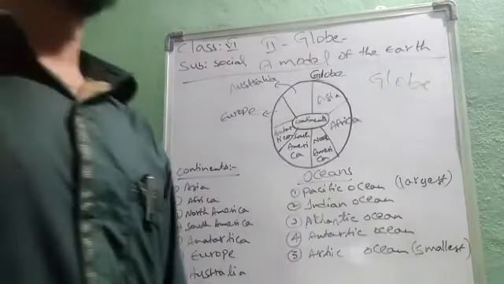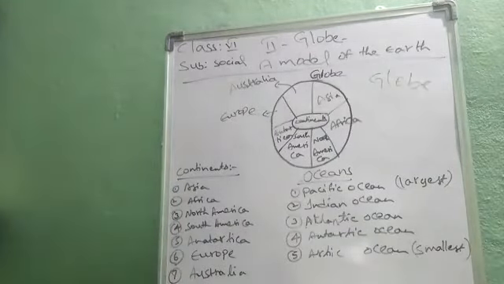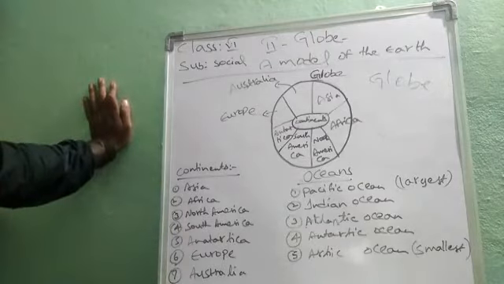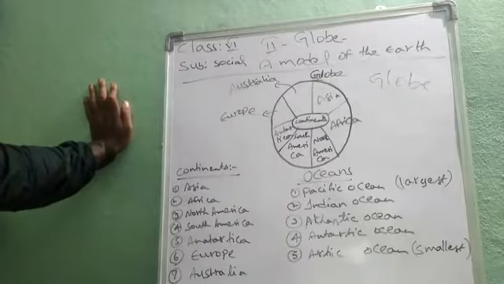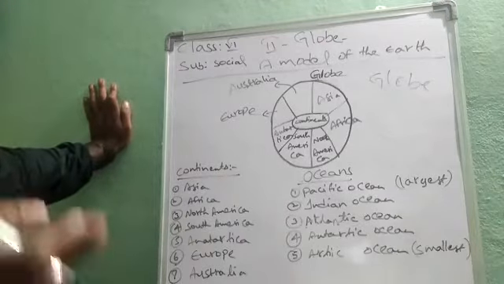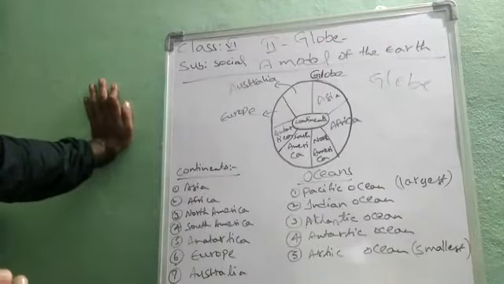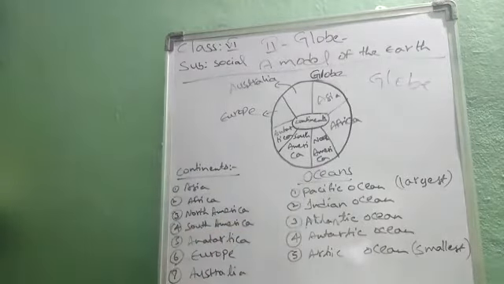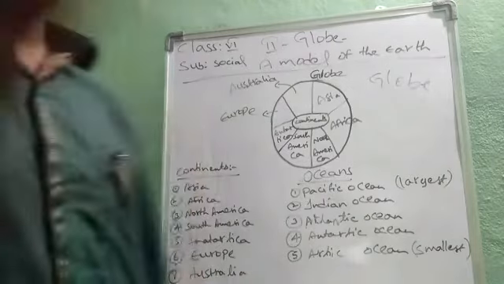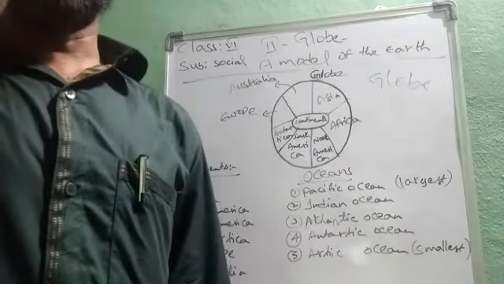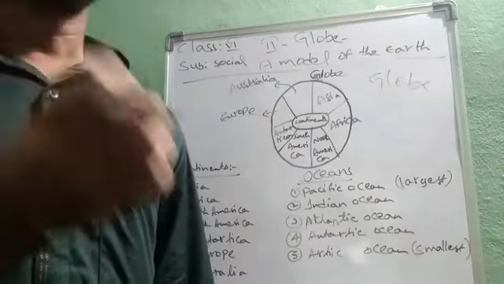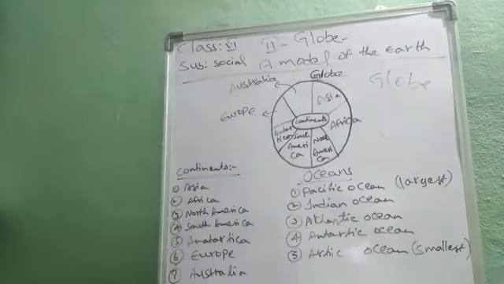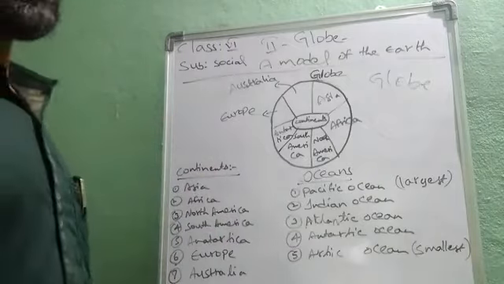So we know what is meant by globe. Before going to study about the globe, let us know about the solar system. What is the solar system and what is present in it? The sun and the planets together are called the solar system. We know how many planets there are, how they revolve around the sun and how they rotate on their own axis. We learned all that in our previous class, and we will study more about it further.